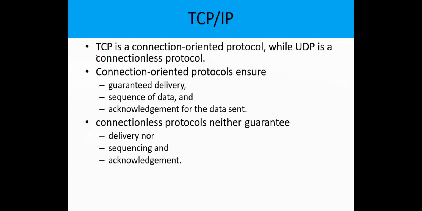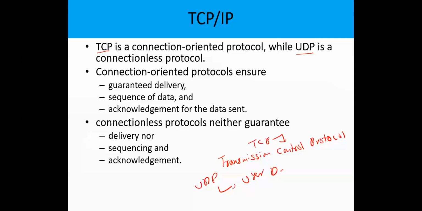Okay. So there are two kinds of protocols in the transport layer. One is TCP, which is the Transmission Control Protocol, and the other is UDP, which is the User Datagram Protocol. These two protocols run in the layer called the transport layer.